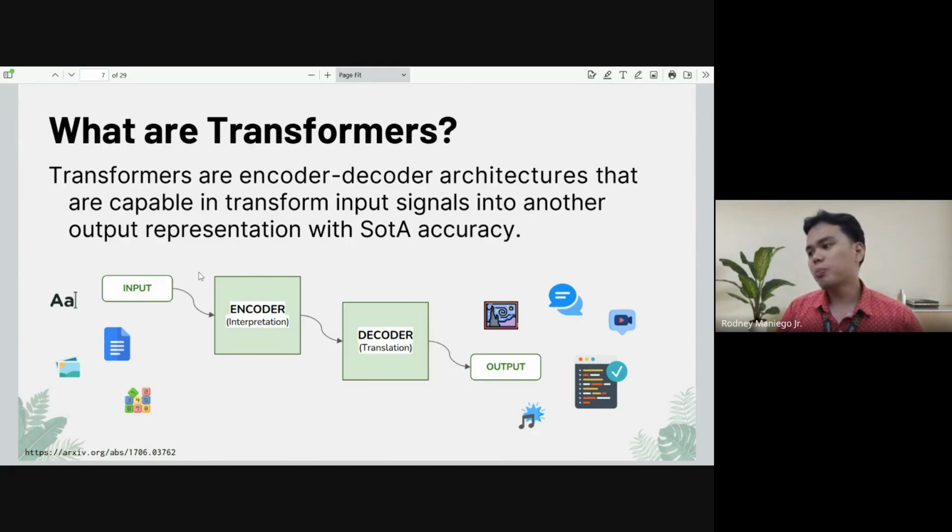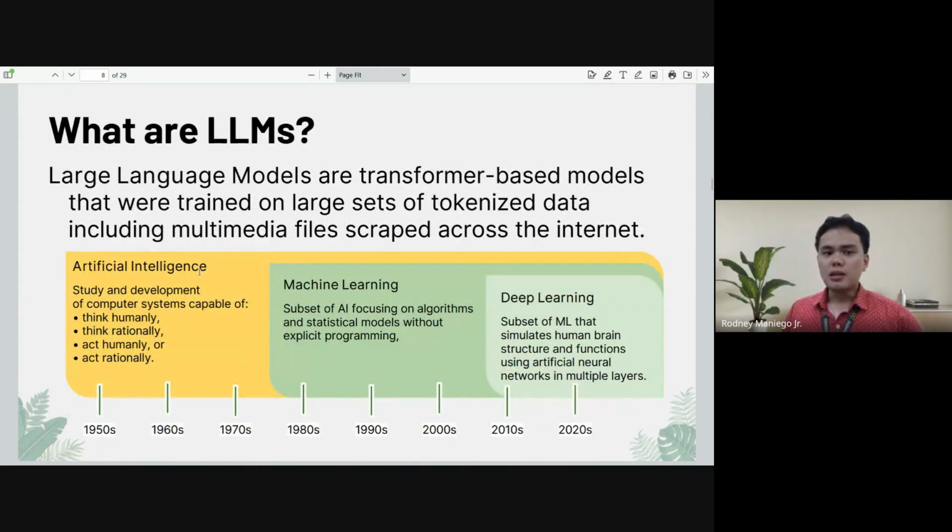However, the main purpose of this slide is for you to be able to use or leverage these technologies to help you in your programming experience. When we talk about large language models, these are transformer-based models, so encoder, decoder models. These are trained on large sets of data, so that's why it's large.